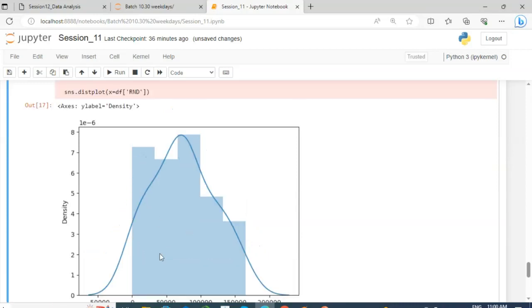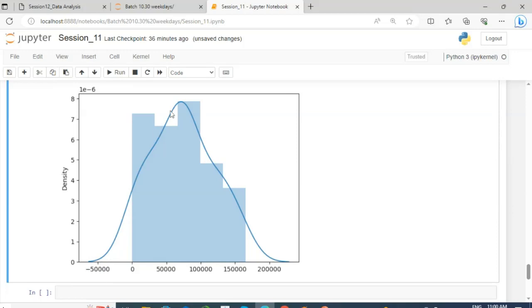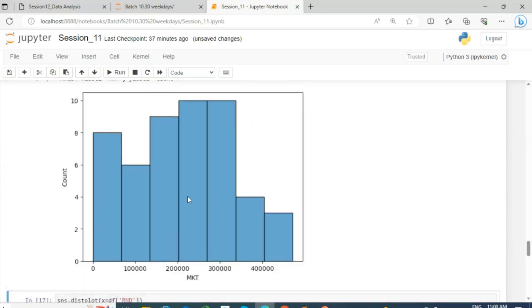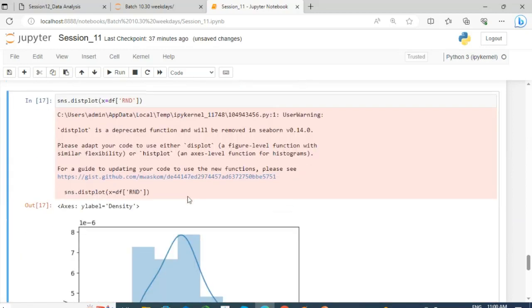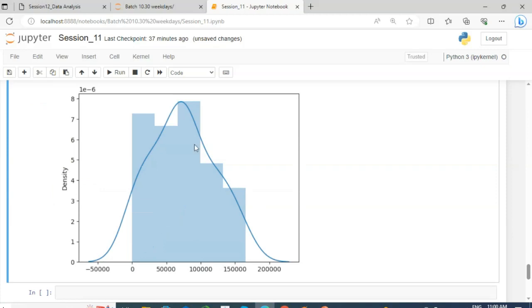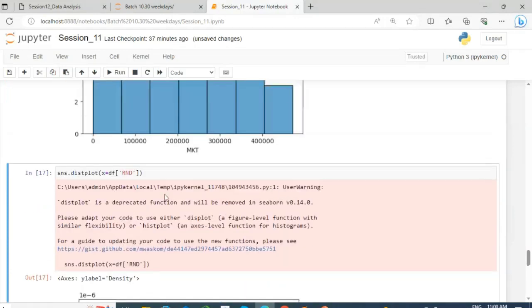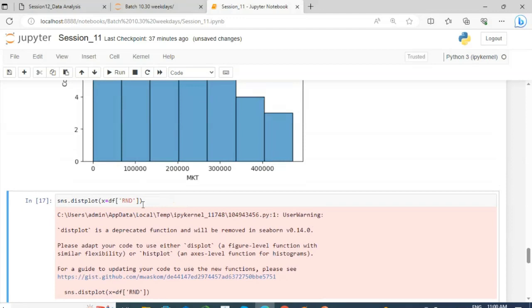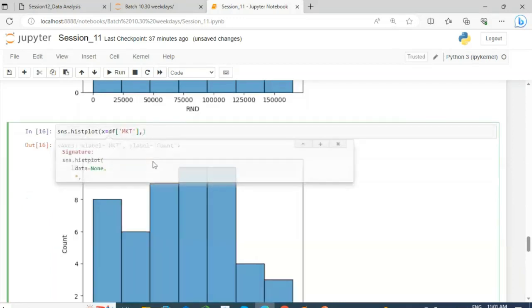And the difference is simply that this line is present in a distribution plot and this line is not present in a histogram. So a distribution plot is also a histogram with this line, and this line is called a KDE line. KDE means kernel density estimator. In a histogram also, I think this option is there.